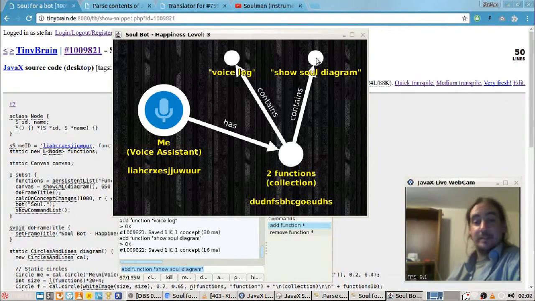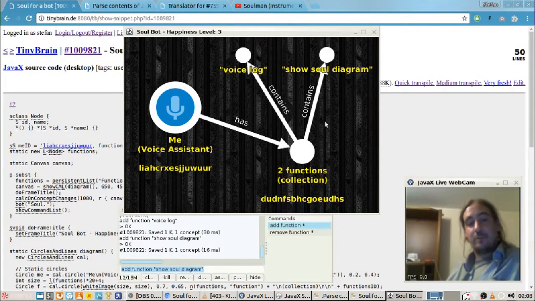These are really new ideas. I mean, this is actually, I think, the first time. Even Eliza, the great old chat program from the 1960s. Was it the 60s? I don't know. Eliza didn't really have a soul. Eliza didn't store anything, it was just pattern matching. This program really knows something about itself, it stores something.